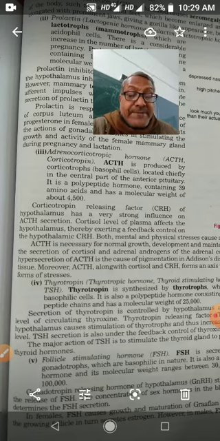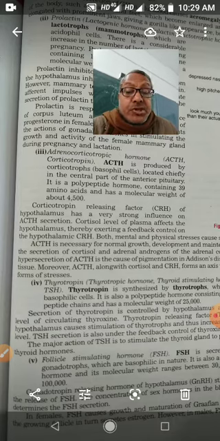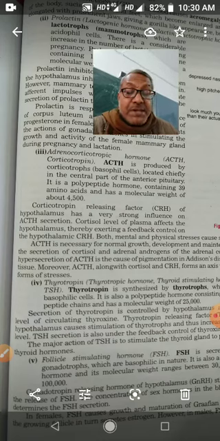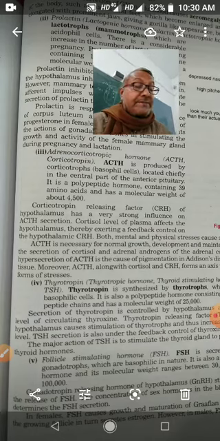Luteinizing hormone is responsible for ovulation, formation and maintenance of corpus luteum, secretion of progesterone hormone. Interstitial cell stimulating hormone stimulates the interstitial cells or Leydig cells which are present in the testes. Then there is the secretion of male sex hormone androgens.